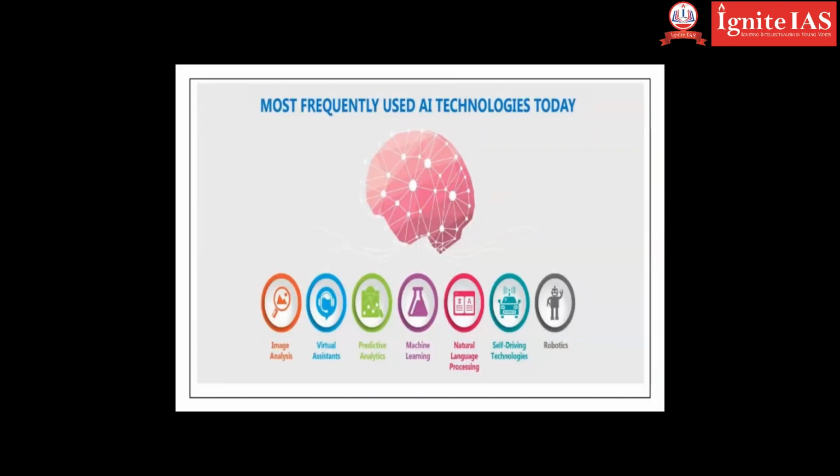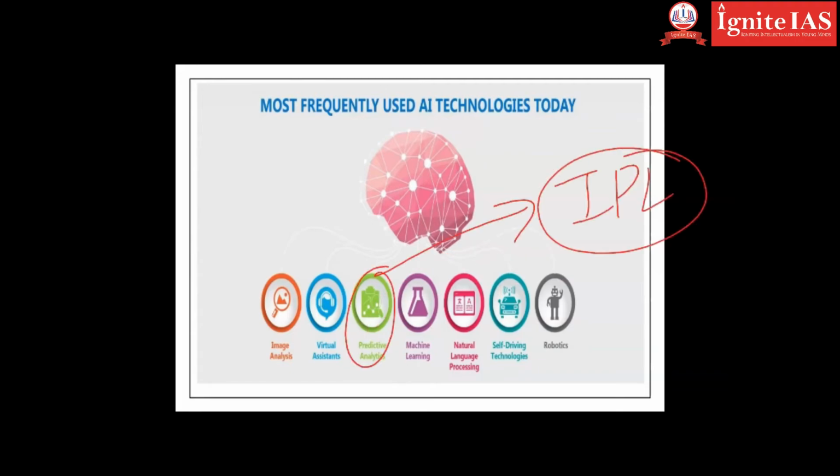Okay, so this is what we have. Artificial intelligence. What is it? Robotics, self-driving, natural language, text to speech, speech to text. If you speak in Chinese, it will give the output in the Indian language. Machine learning. Machine learning is the biometric authentication which you are doing by putting your thumb. Predictive analysis, predicting the disease, predicting the IPL output, who is going to win the match. How is it going to predict? By analyzing the past data.